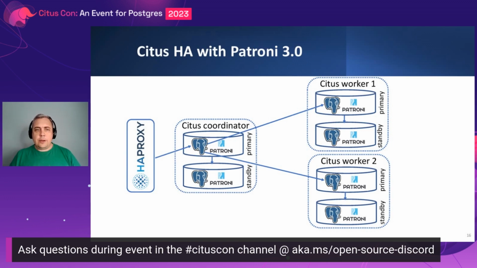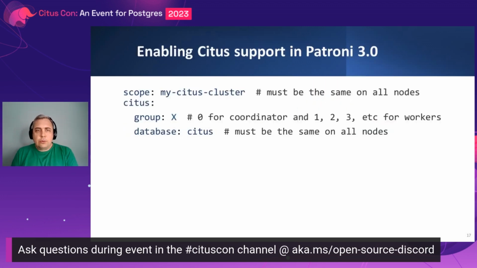And the application will, as I said, just connect to the coordinator, or in case there is a demand, there may be a special HA proxy running just for accessing worker nodes and doing load balancing across workers to send queries to.